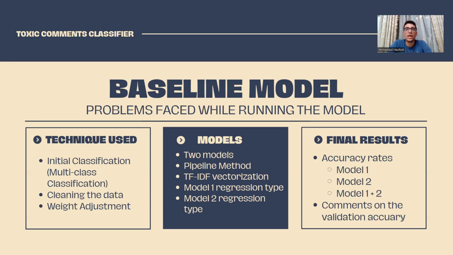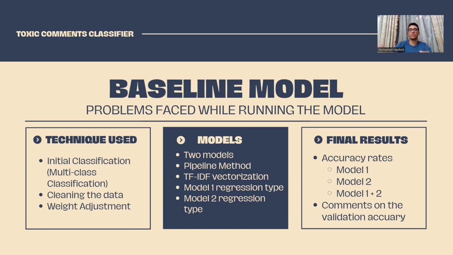As for the techniques used by the baseline model, it starts by counting and classifying the comments, and it classifies each comment to one of the classes, toxicity classes. We have 6 different classes. And then it cleans the data by removing any non-needed characters or patterns from the tokens or words. It even removes some of the punctuation. And then it assigns weight to each class. And the rarer the class is, the more weight it has.